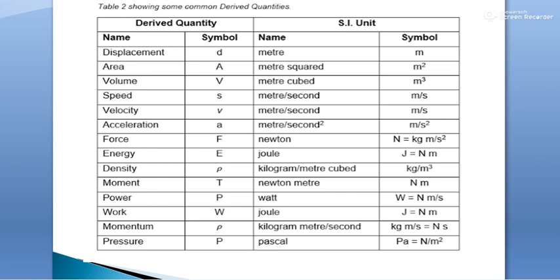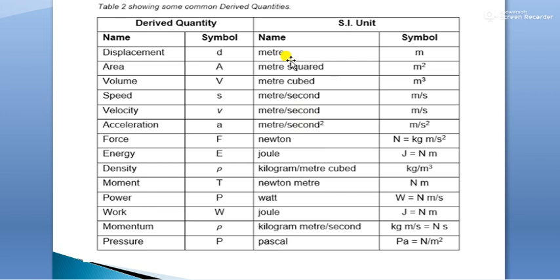Now here come the derived quantities. We have discussed this table before. For displacement, we use symbol D, and area, A. Now here is another table. These are the SI units given by the System International to the derived quantities. These all are the derived units. As we have discussed before, derived quantities are those quantities which depend upon fundamental quantities, and their units are derived from the fundamental quantities' units.